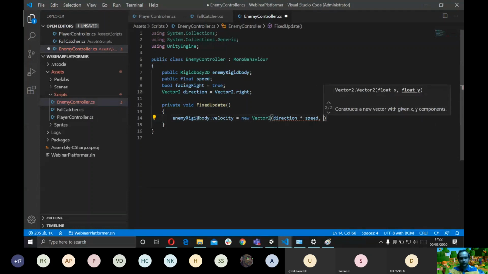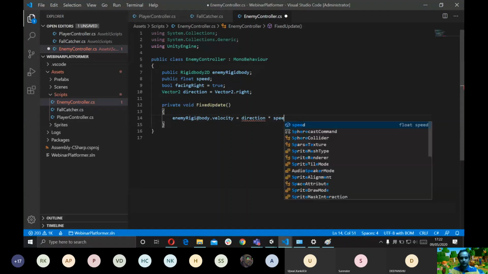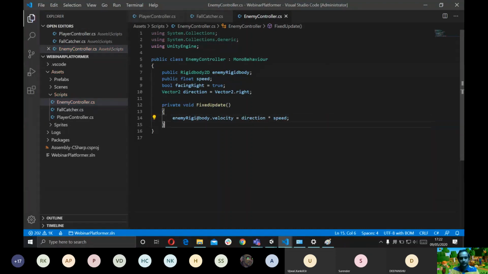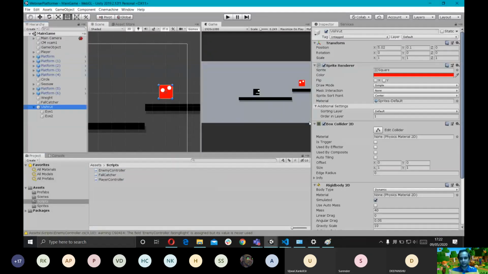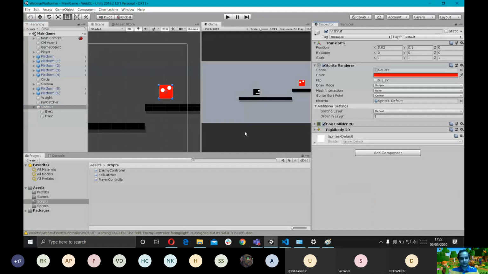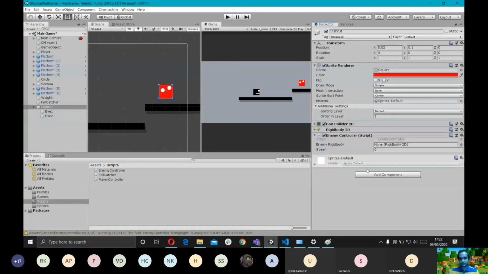And again, oh wait, direction is already a Vector2, so I don't think we need to do anything else. I'm just going to do direction into speed. Cool. So let's see what happens now. I'm going to drag this enemy controller script, and I'm going to drag the rigidbody component to here.